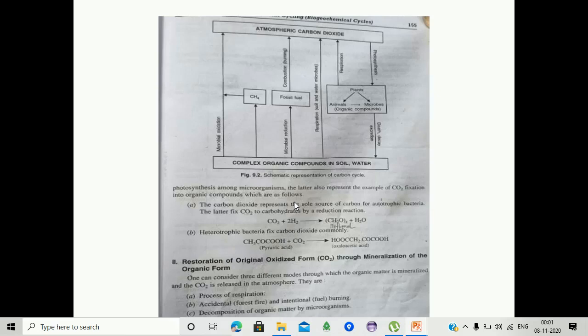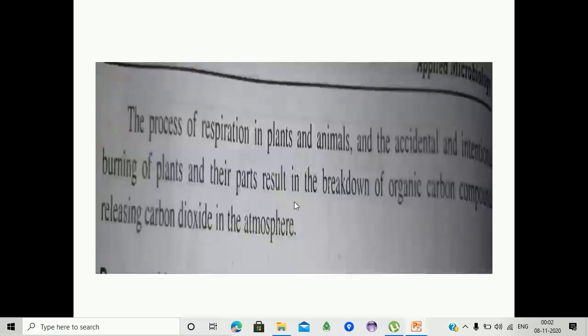Next one, decomposition of organic matter by the microorganisms. For example, plants and animals are decomposed by microbial matter. Whenever death occurs in animals and plants, it leads to decomposition by the microorganisms, leading to the release of carbon dioxide into the atmosphere or the formation of fossil fuels.